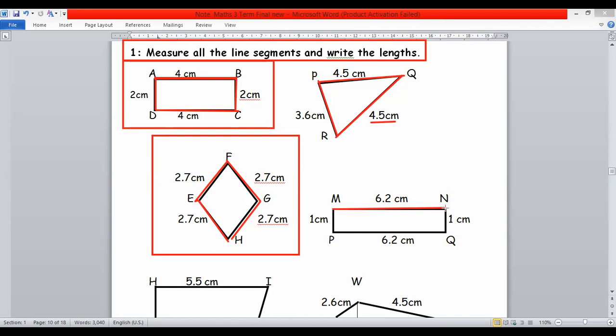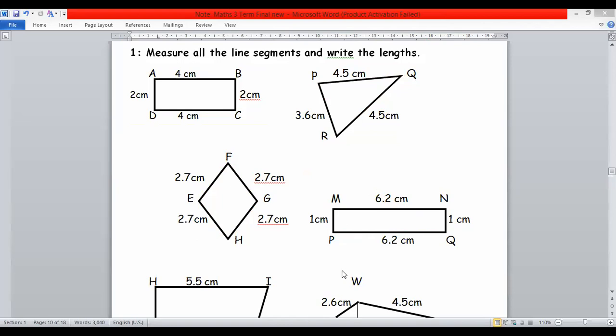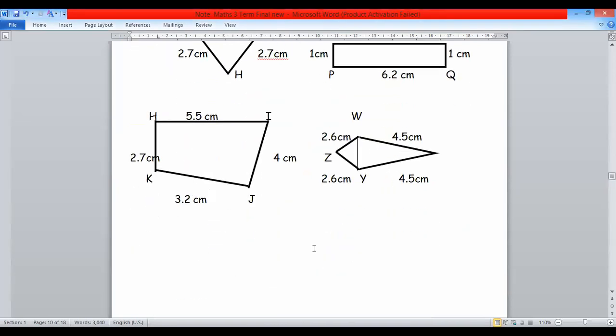Similarly, here you can measure this side, 6.2. Of course, this is 6.2, because this is the opposite side of the rectangle, and the breadth is 1 centimeter, and definitely it will be 1 centimeter. So in this way, you can measure the sides with the help of your ruler and just write the lengths. That's it. Here there are two more shapes, and you can measure the sides of this shape with the help of a ruler. Lengths are given, and also you can measure the lengths of this shape by yourself.